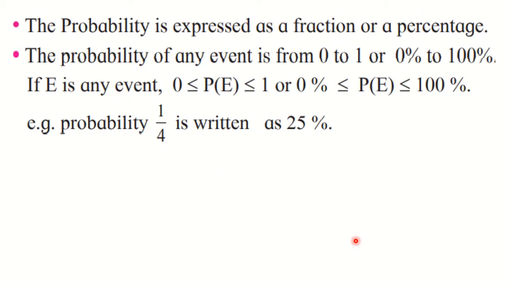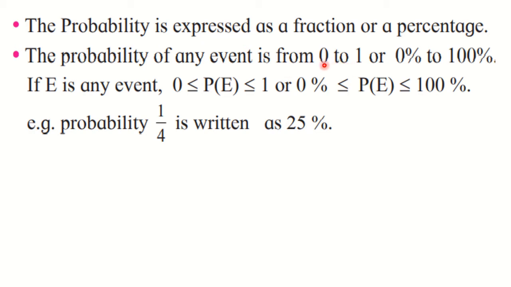Now let us see some points to be remembered. First of all, the probability is always expressed as a fraction or as a percentage, as I have said. So the probability of an event is from 0 to 1.